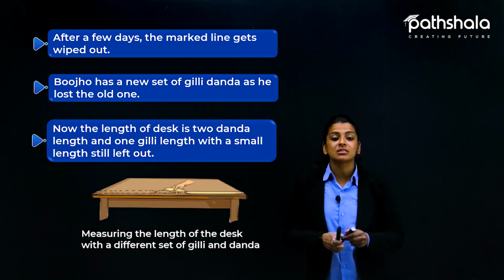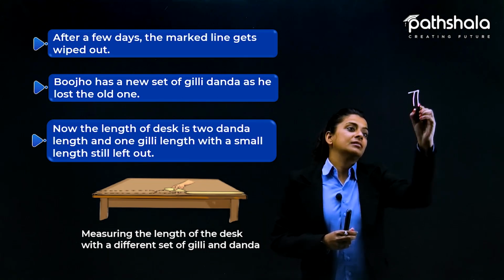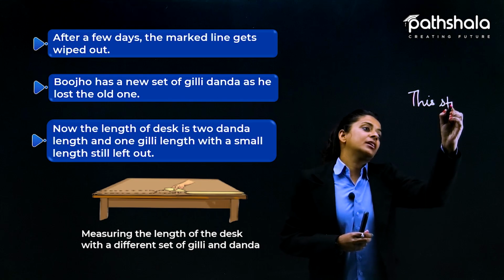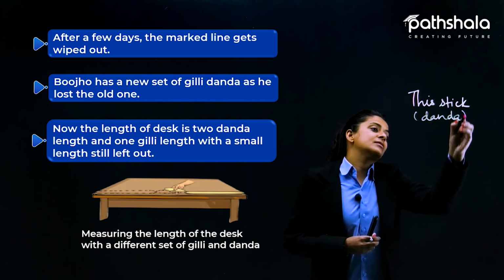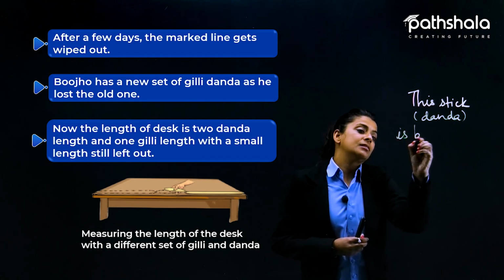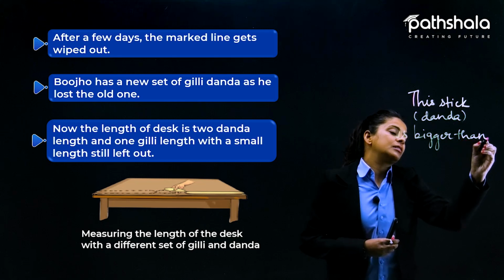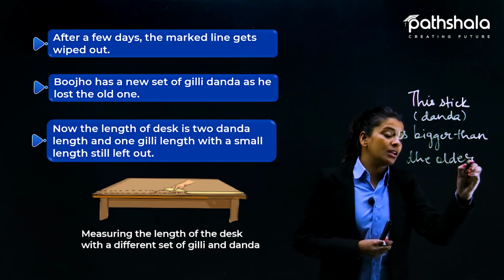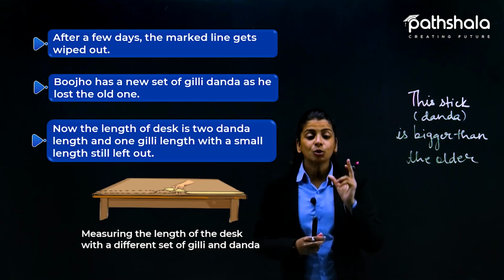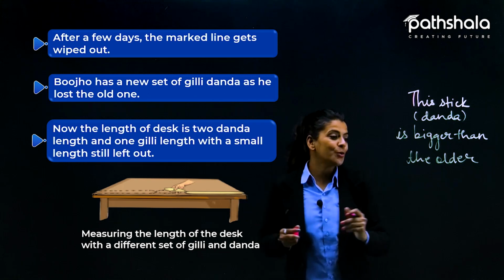Why? Because the danda, this stick as we mentioned here, is bigger than the older one. जो बूझो का पुराना गिल्ली डंडा था, compared to that, this stick is longer as compared to the older one.